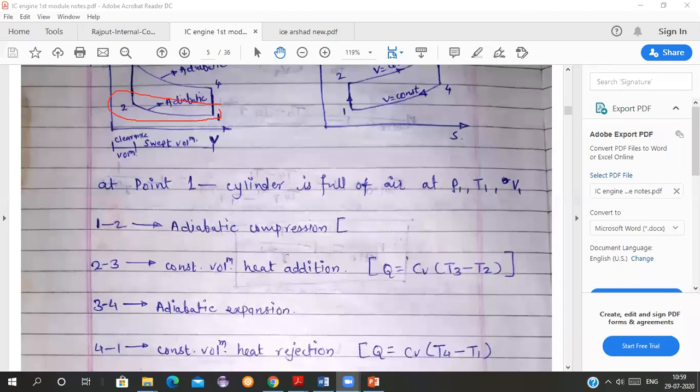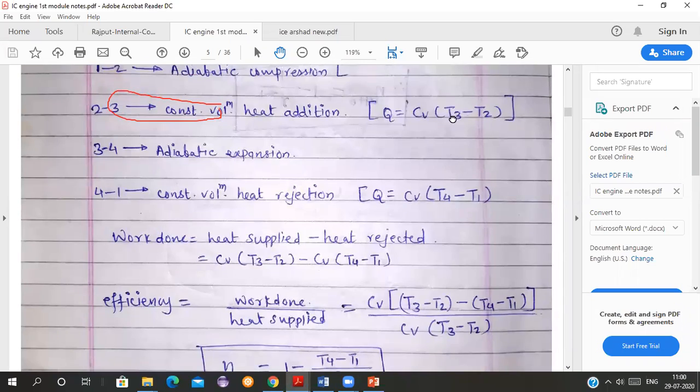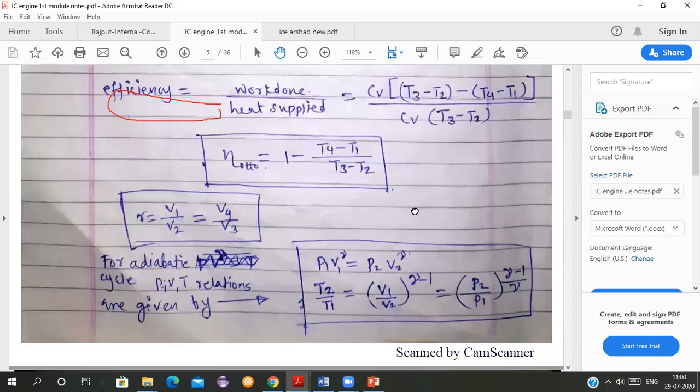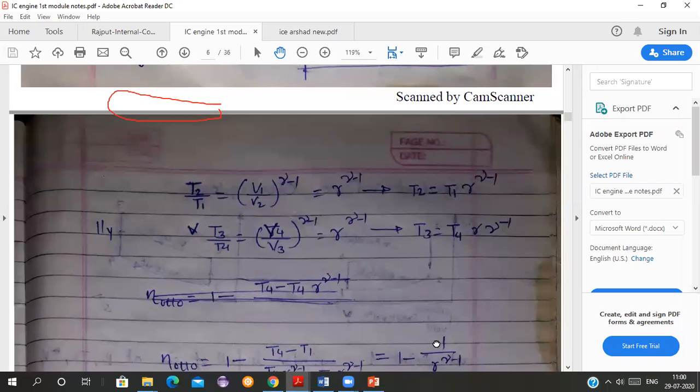So why is it kept like that? Why are we not increasing it, because here we are getting more efficiency if we keep the compression ratio more? Anyone? See, I will tell you, this is just an air standard cycle wherein we have taken a lot of assumptions, and then we are getting that the efficiency is depending just on the compression ratio. But in actual practice, the efficiency is depending on many other factors, and therefore we have to take all the other factors into consideration also.